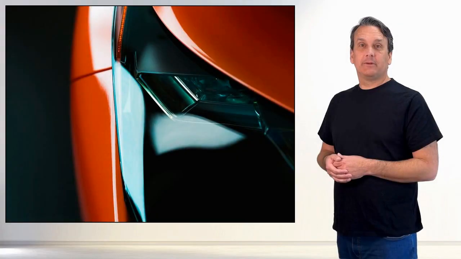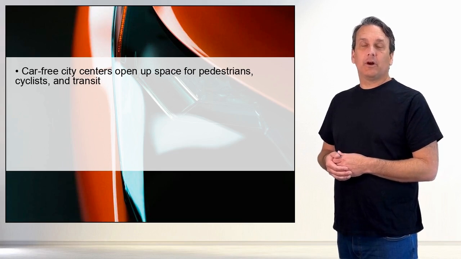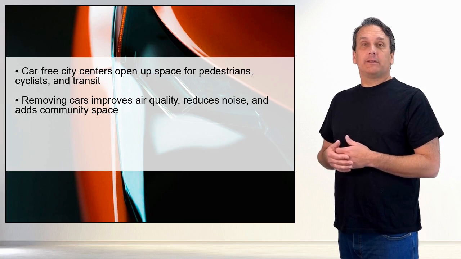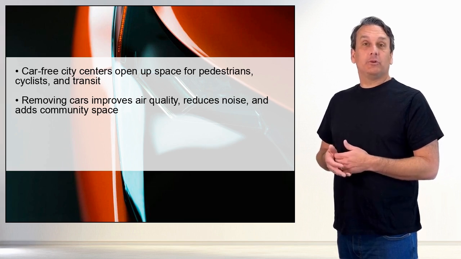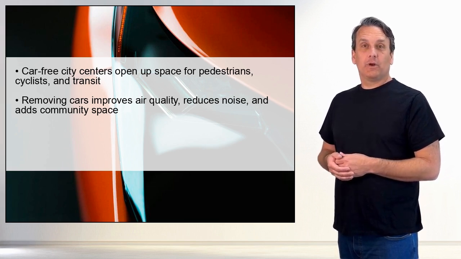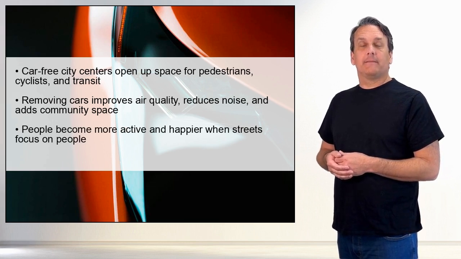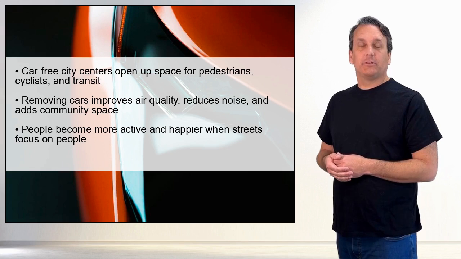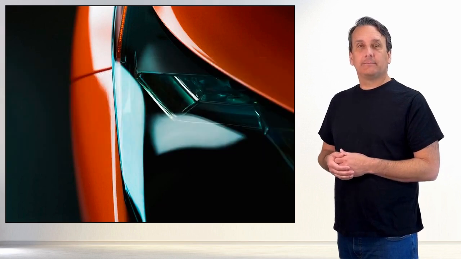A classic example of undesign is the car-free city center in many urban areas. By removing cars from city centers, space is opened up for pedestrians, cyclists, and public transport. Without cars, air quality improves, noise pollution decreases, and there's more room for parks and community spaces. Many cities have found that people become more active and happier when streets are designed for people instead of vehicles.